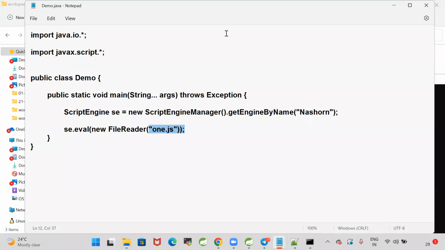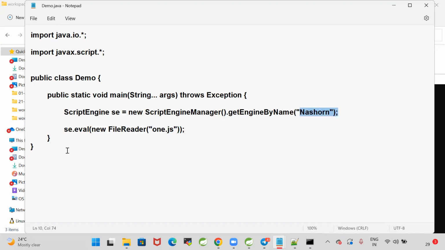From JavaScript. Who is executing that JavaScript program? My Java program. Inside the Java, how are we able to execute the JavaScript? Nashorn.